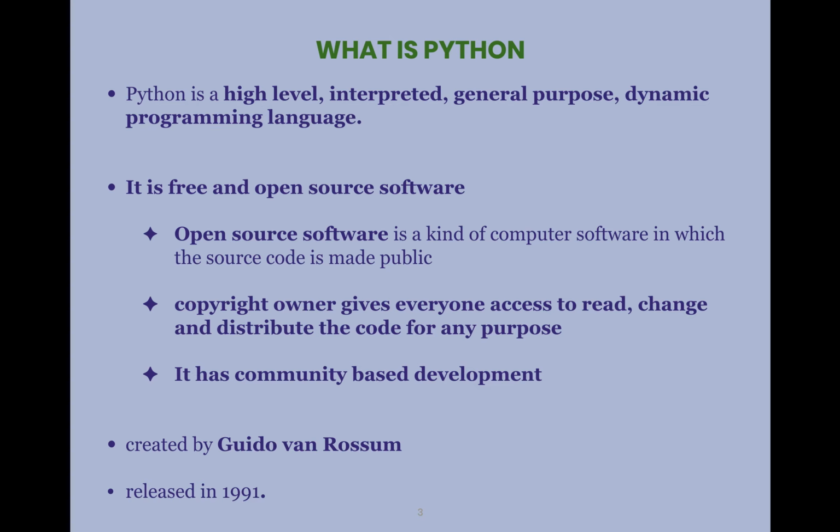But in the case of Python, it is not so. You need not specify the data type of the variable while writing the program. It assumes the data type based on the data you give to a variable at runtime. Such languages are called dynamic programming languages.